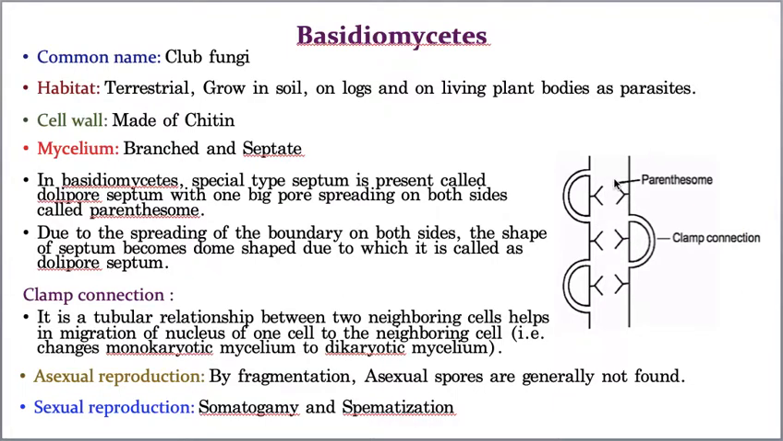The dolipore septum is characterized by one big pore. You can see, such a big pore, such a big opening, and this big pore has one more speciality. What is that? This big pore is spreading in both the ways. You are following my arrow mark, right? This is the pore, and it is spreading into cell A and also cell B. This type of one big pore spreading on both sides is called the parenthesome.